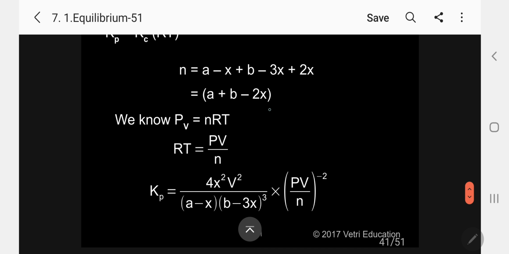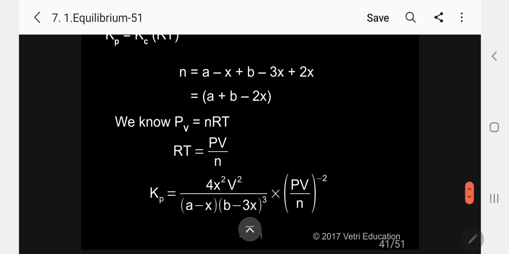4s squared v squared divided by (a minus x) into (b minus 3x) whole cube, that is Kc. And I am writing the Kp value. What is Kp? We have already seen the (a plus b minus 2x) in terms of pv by n, which I have written, this is the whole square.